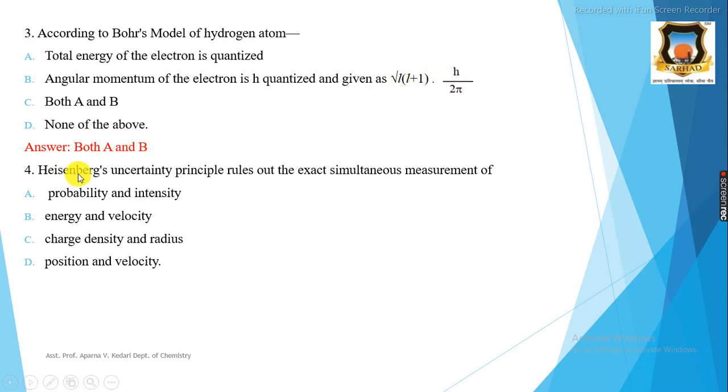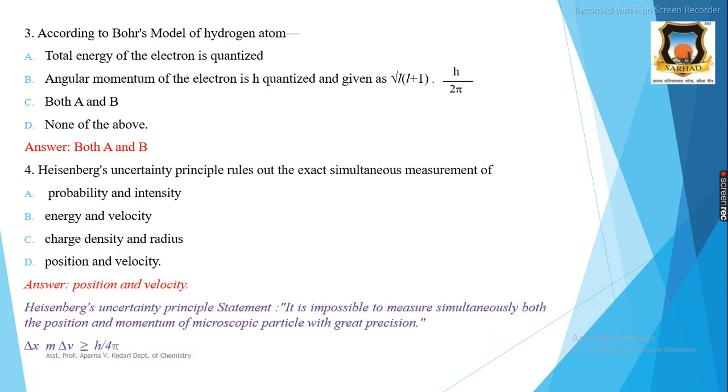Then the fourth question is, Heisenberg uncertainty principle rules out the exact simultaneous measurement of the, first option, A option probability and intensity, B option is energy and velocity, C option is charge density and radius, D option is position and velocity, and the correct answer is position and velocity.